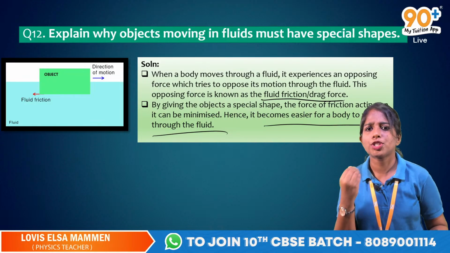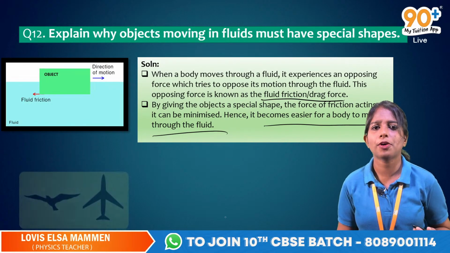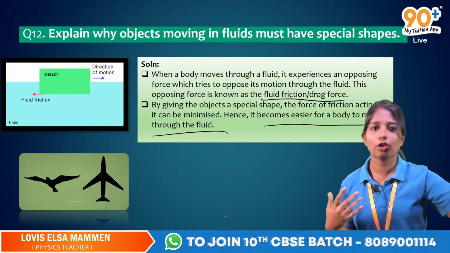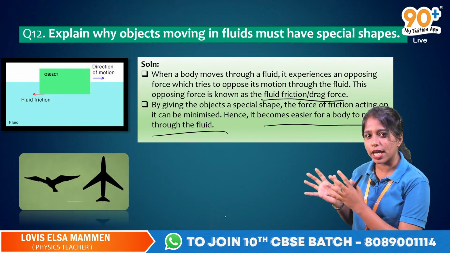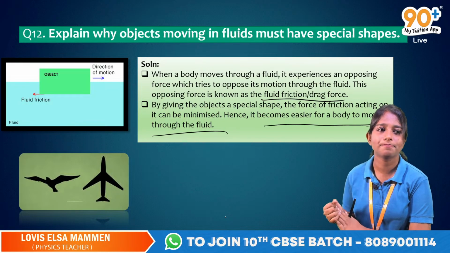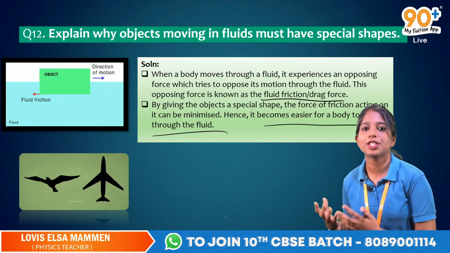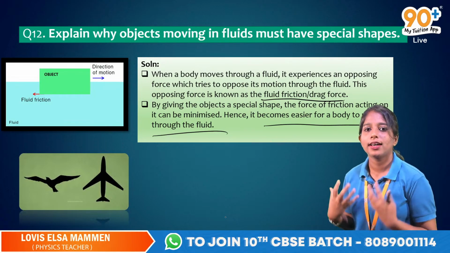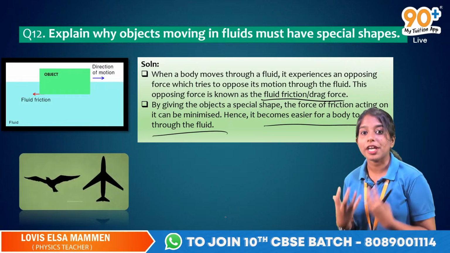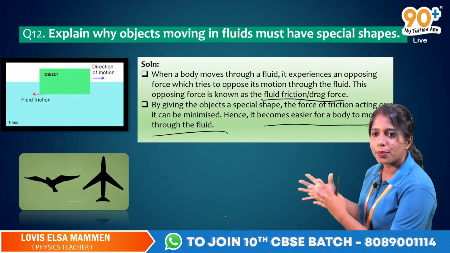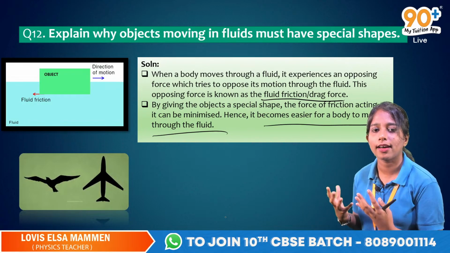Now which shapes can be given? You know that there are birds flying in the air, in the sky. That shape is what we give to aeroplanes. We have taken inspiration for the shapes from nature itself. We take inspiration from nature to give shape to each object. Aeroplanes have a particular shape. Where did we get that shape from?